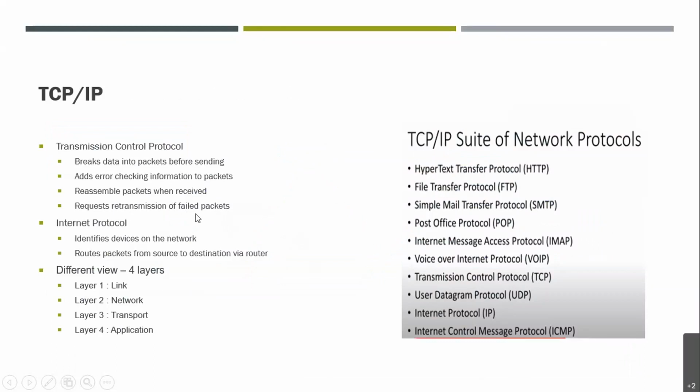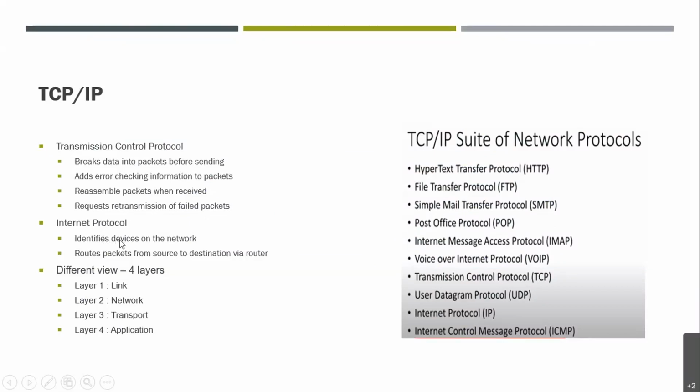Failed packets are those whose checksum, after recalculating, is not the same as the sender's, then those failed packets are retransmitted again, right? Similarly, we have IP, which is another protocol, internet protocol. It identifies the devices on the network, right?